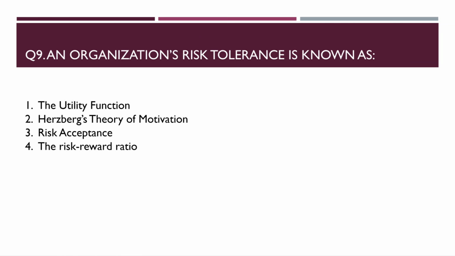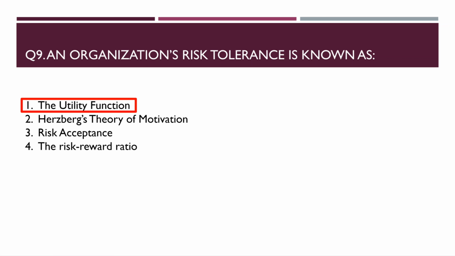Let's see question number 9. An organization's risk tolerance is known as the utility function, Herzberg's theory of motivation, risk acceptance, the risk-reward ratio. In order to solve this question, you must know all these 4 things. The utility function is a function that describes a person's willingness to tolerate risk. So in this case, this is our answer.